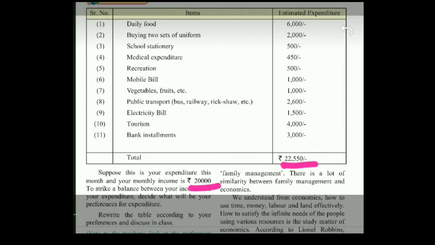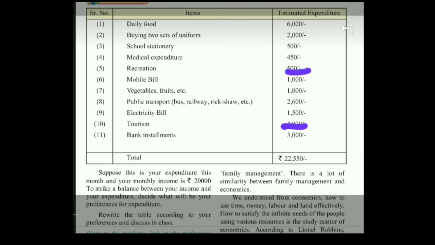They will either have to take a loan, but if they go on taking loans every month like this, soon they will become bankrupt. So this family should strike a balance between income and the expenditure. How to strike this balance? There are certain expenditures which you can cut short, which you can reduce, or you can postpone for some other month. For example, tourism. If you are spending 4,000 on tourism, which is not required now, you can cut short this completely or keep it for some other month.